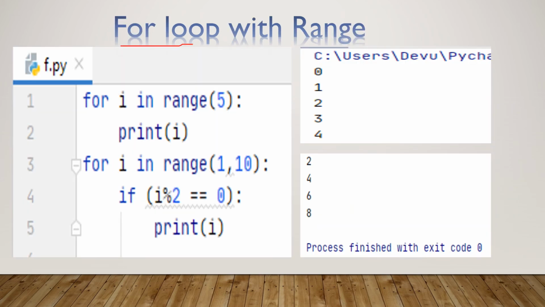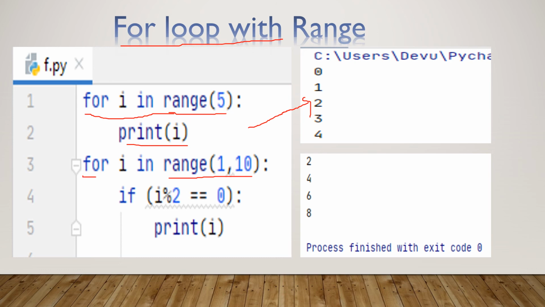Next one is for loop with range function. Range function is used to produce sequence values. If we wrote like this, range of 5, it will produce the values from 0 to 4. If we wrote like this, range of 1, 10, it will produce the values from 1 to 10. Here 1 is the starting point and 10 is the ending point. Look at this example, for I in range of 5. It will fetch the values one by one and print on the screen by using print statement. So the result is like this, 0, 1, 2, 3, 4.